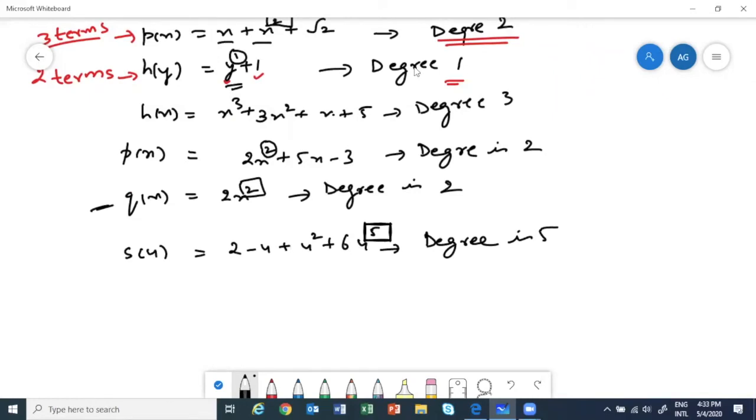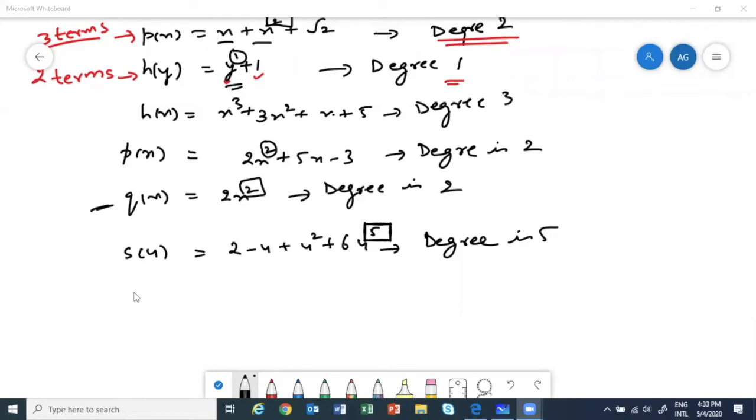When we are seeing degree, we are seeing the highest power of the variable. Previously we classified our polynomials based on the number of terms: monomial, binomial, trinomial. Now we will classify them on the degree of polynomial.